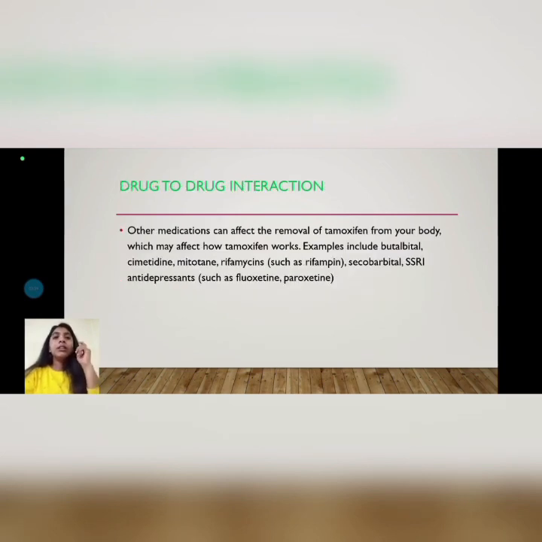The last topic about this drug is drug interactions. Other medicines can affect the removal of tamoxifen from our body. Mainly some antidepressants affect the action of tamoxifen in our body.